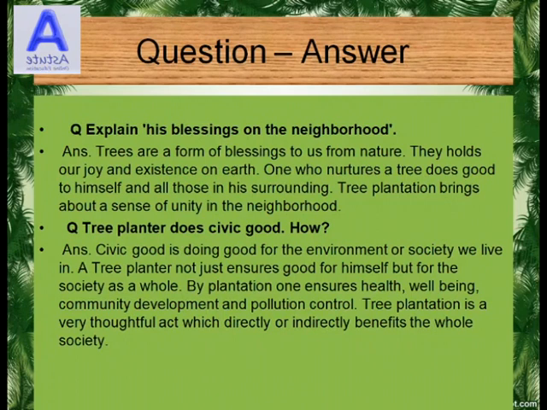How? Civic good is doing good for the environment or society we live in. A tree planter not just ensures good for himself but for the society as a whole. By plantation, one ensures health, well-being, community development and pollution control. Tree plantation is a very thoughtful act which directly or indirectly benefits the whole society.